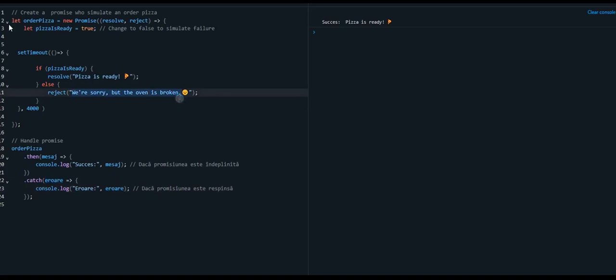Okay, you create a promise with new Promise, and you have two parts. In the first part you put the condition and these two parameters, resolve and reject, and in the second you handle the promise with then and catch. In then you will call resolve, and in catch you will call reject from the first part.